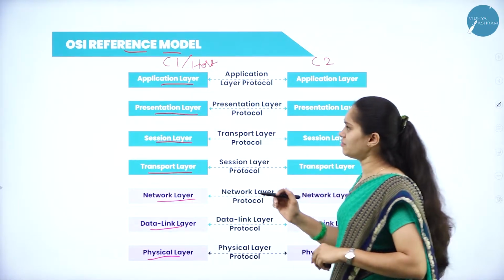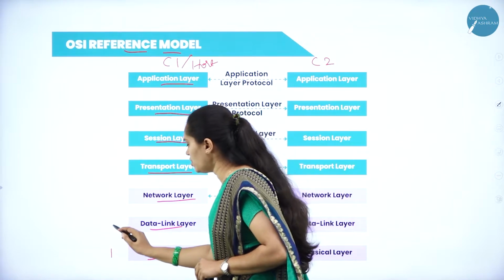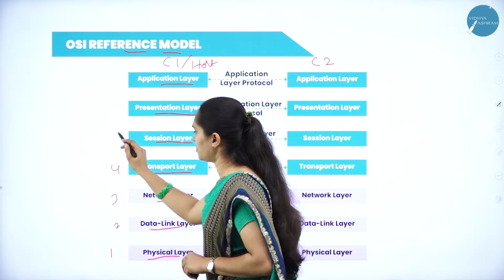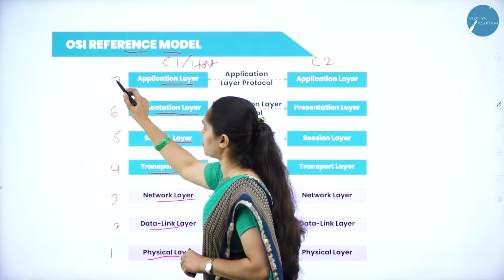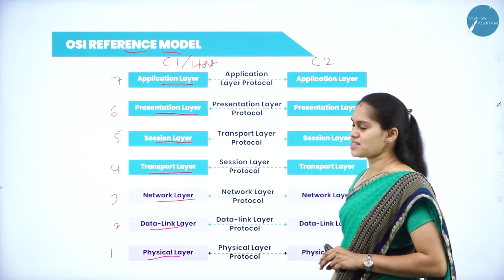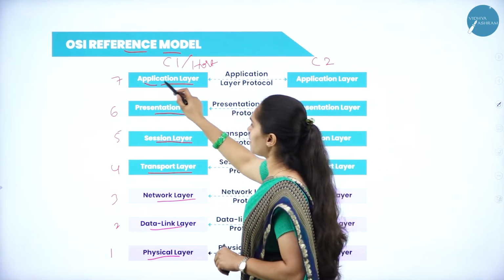So first, what is the first layer we have? We have to mark it like this. It will be from bottom to top. So in total we have 7 layers. First, what we have here is the application layer.